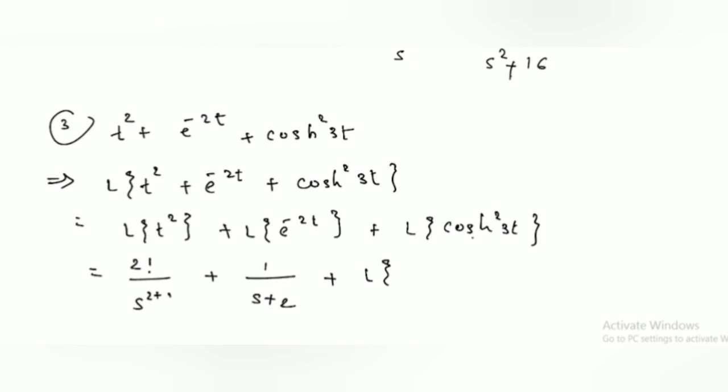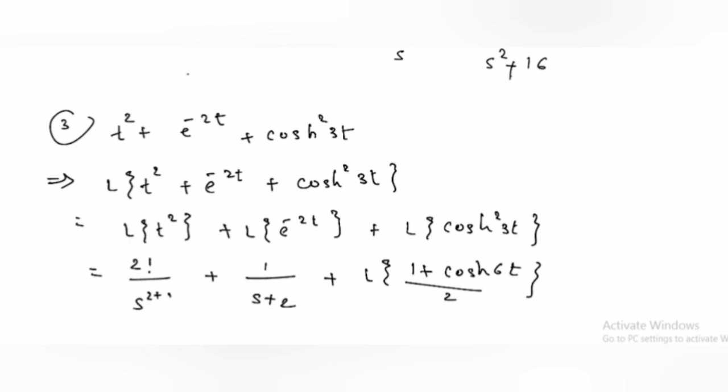So we know cos hyperbolic square theta, like cos square theta is 1 plus cos 2 theta divided by 2. Similarly, we write cos hyperbolic square 3t is same as 1 plus cos hyperbolic 2 into 3t, that is cos hyperbolic 6t, divided by 2.